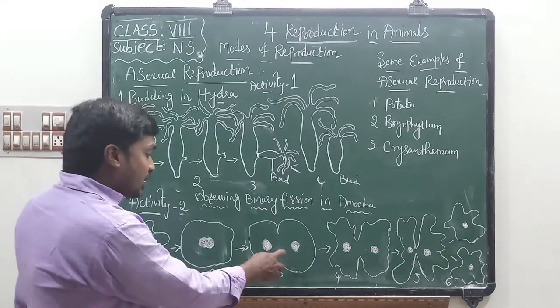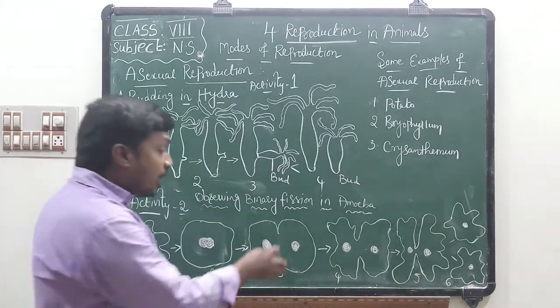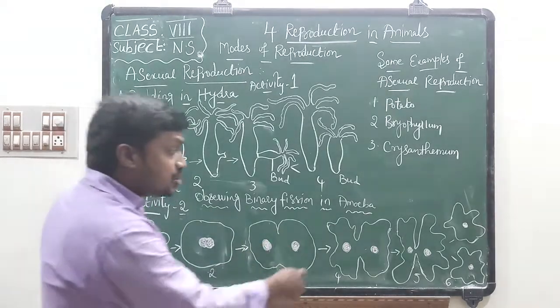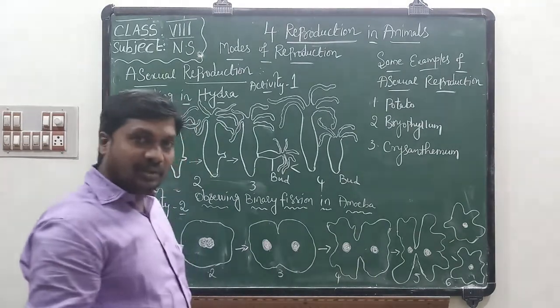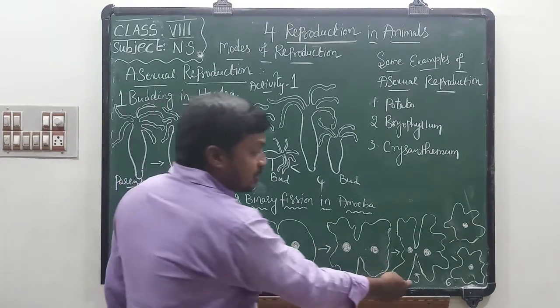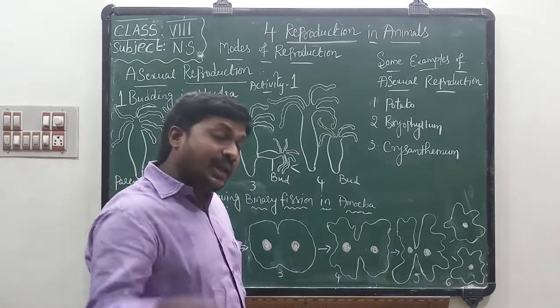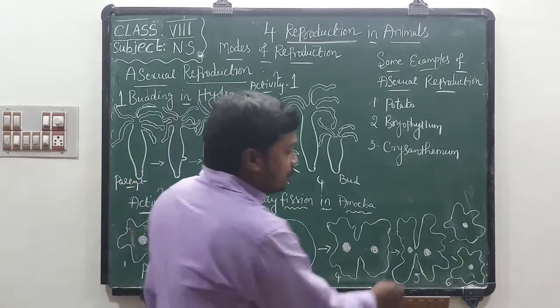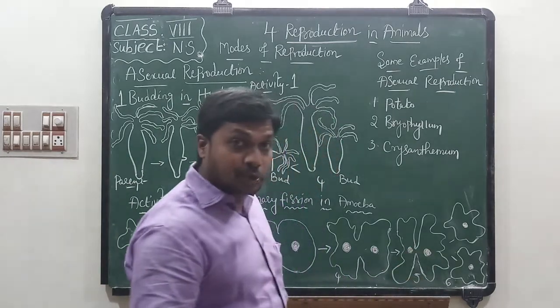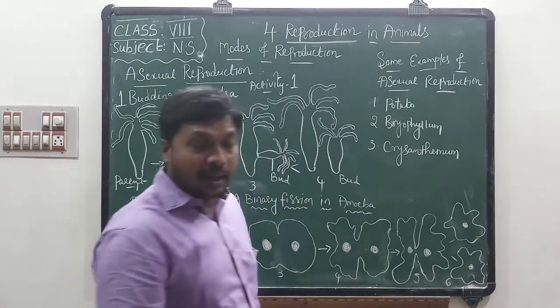If you observe the third picture, a constriction is also formed in the body of the amoeba. This constriction deepens in the fourth picture. In the fifth picture, this constriction again deepens. This helps to separate the amoeba into two daughter amoeba.